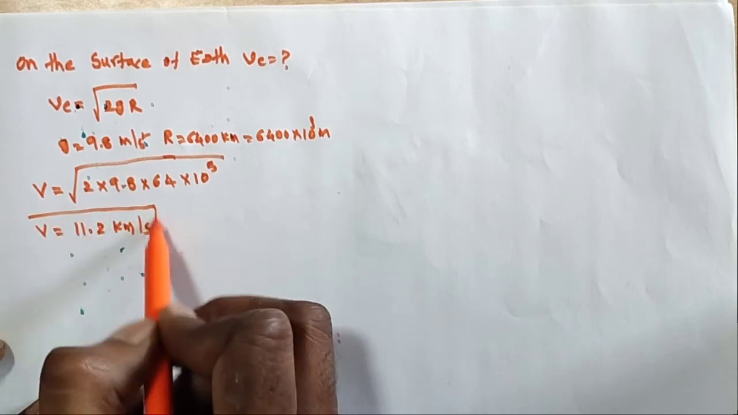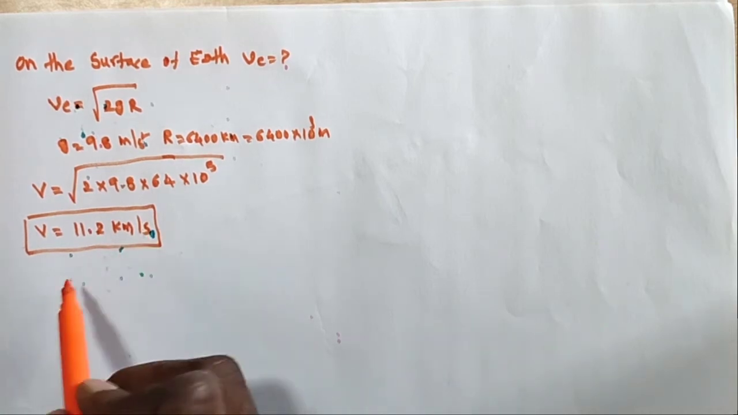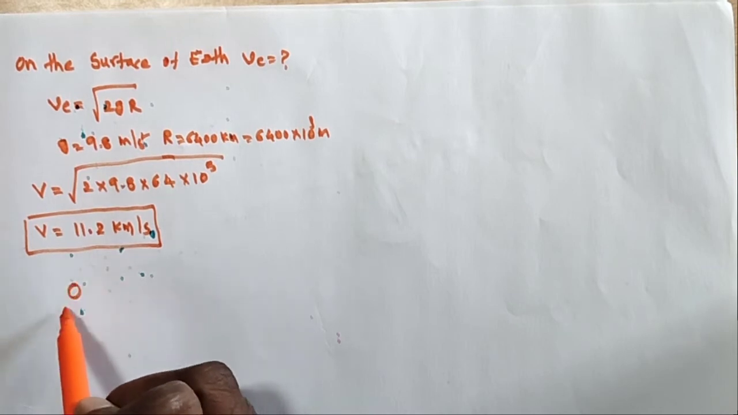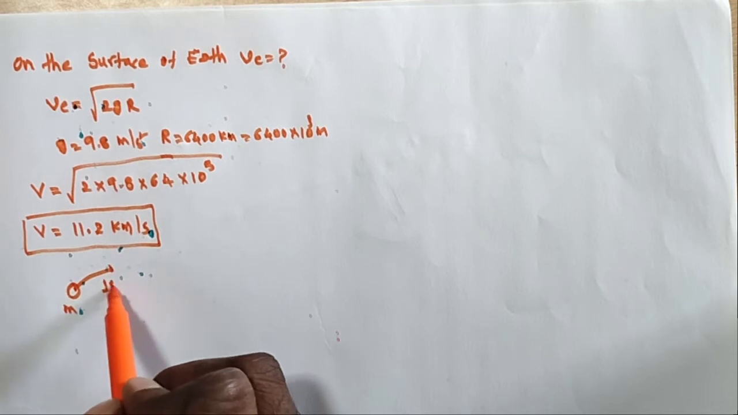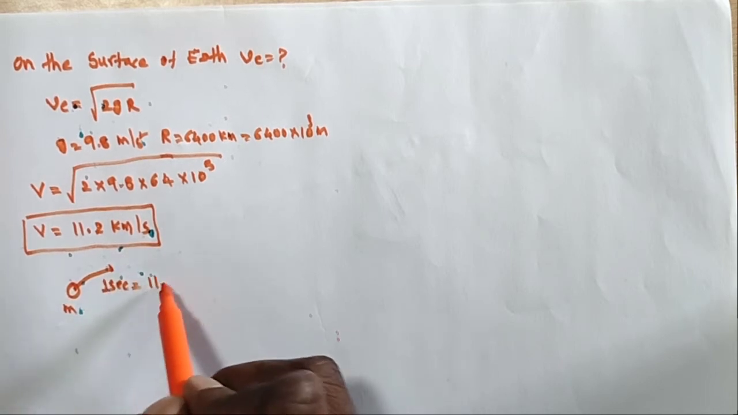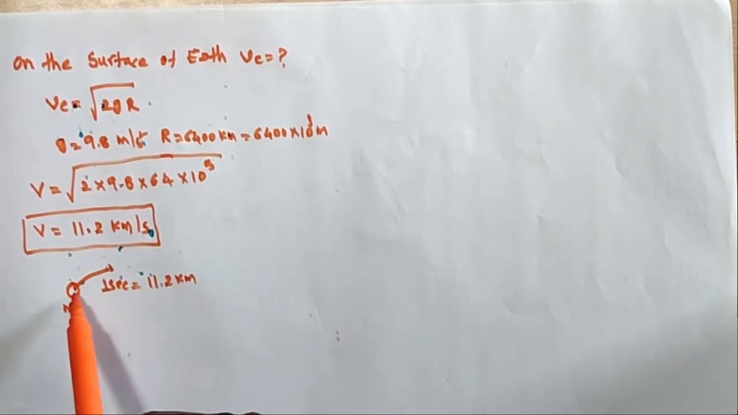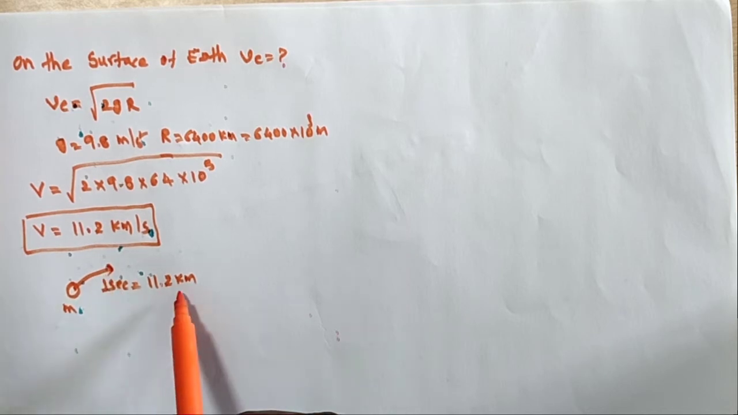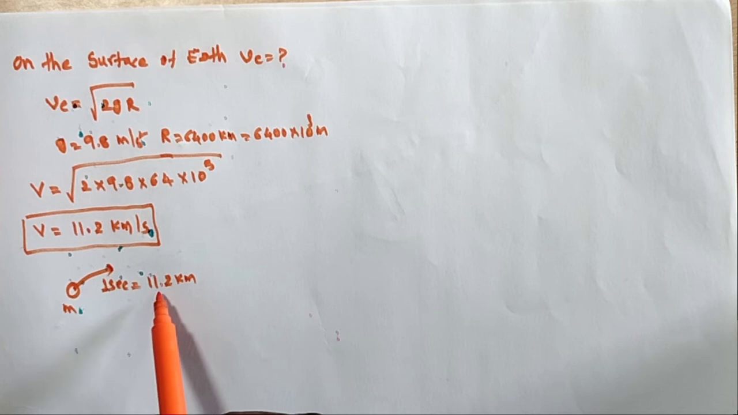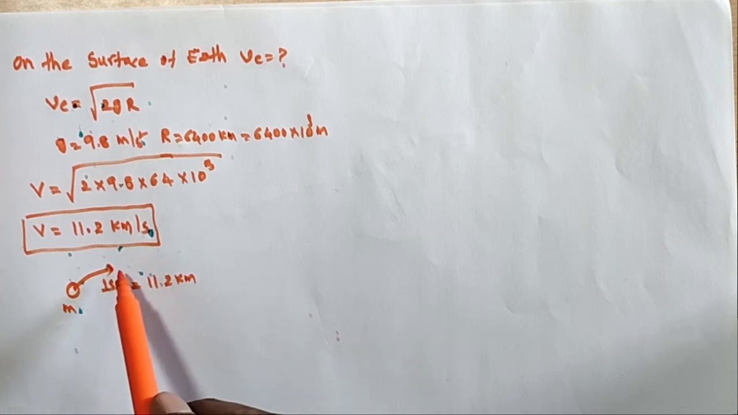So what is the escape velocity on the earth? 11.2 kilometers per second. It means, suppose this is an object of mass m. When the object is thrown, in 1 second it moves upward 11.2 kilometers. It acquires this velocity, and the object goes to space.